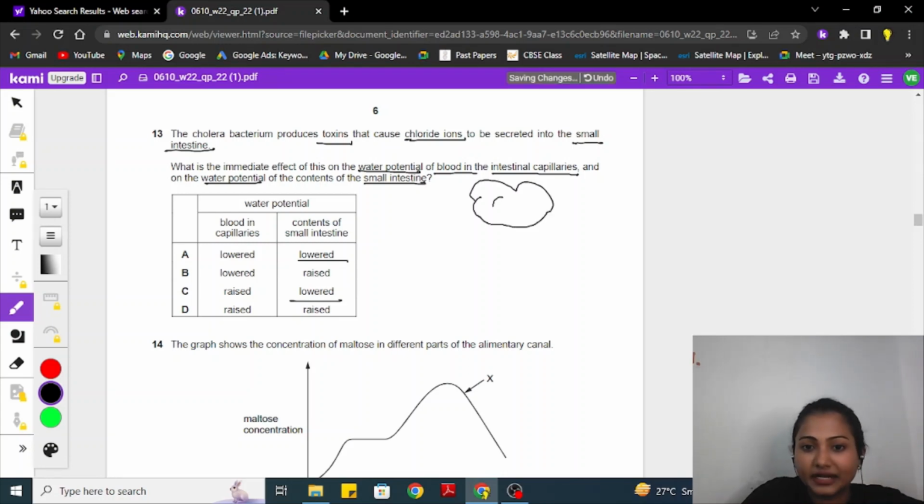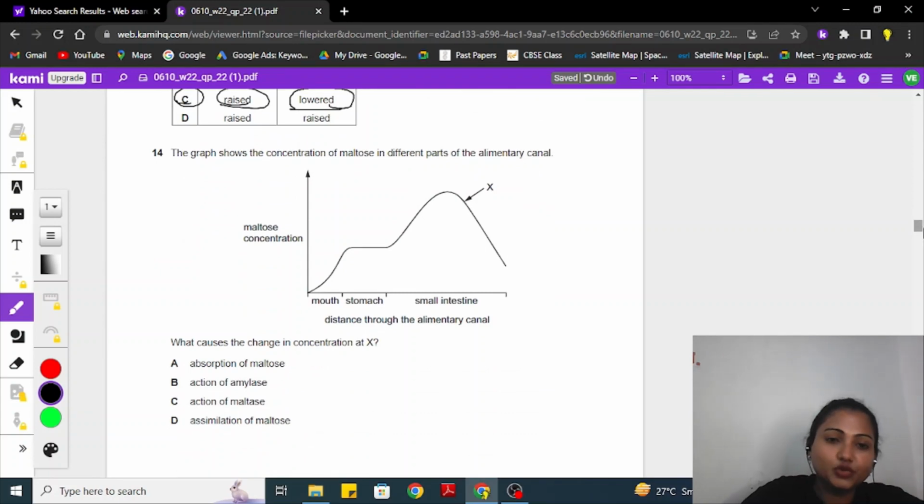So here we have two options, which is lowered, because if this is my small intestine and here the toxins are impacted, which is a chloride ion, I require more water to be secreted by the blood capillary, the intestinal capillaries. So blood in the capillary, the water potential there will be raised, and in the small intestine, the content, because of the toxin, it will get lowered down. So here we are left with option C for 13.